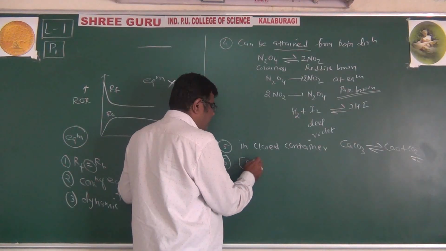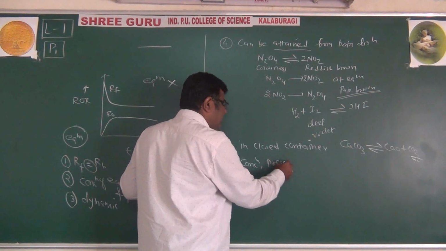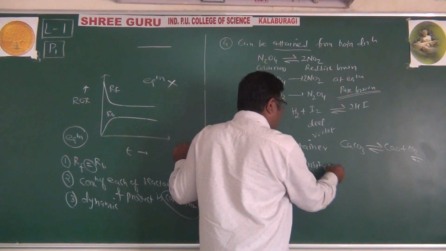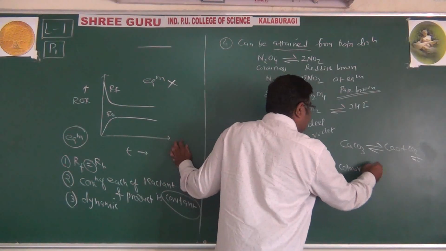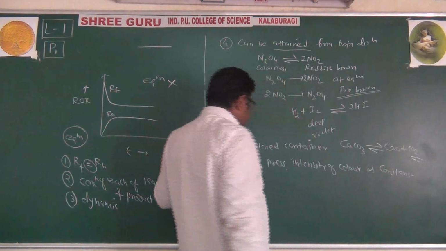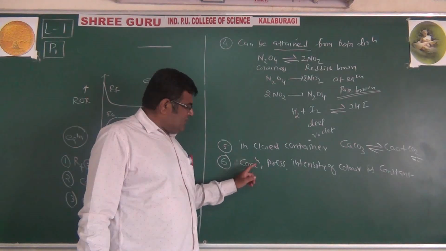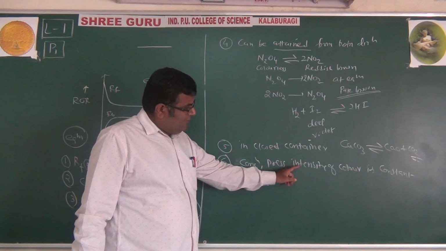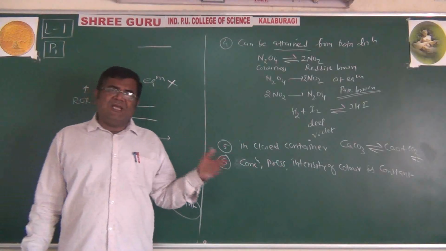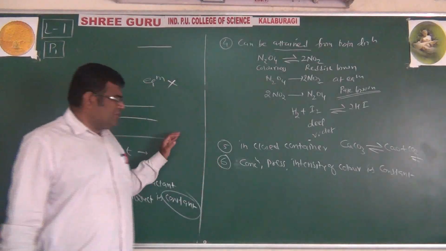Concentration of reactant, pressure and intensity of color are constant. At equilibrium, if we measure the pressure of the gaseous reactant and product, the concentration of reactant and product, and observe the intensity, these are constant. Even though it is dynamic, the speeds are equal, so it is constant.